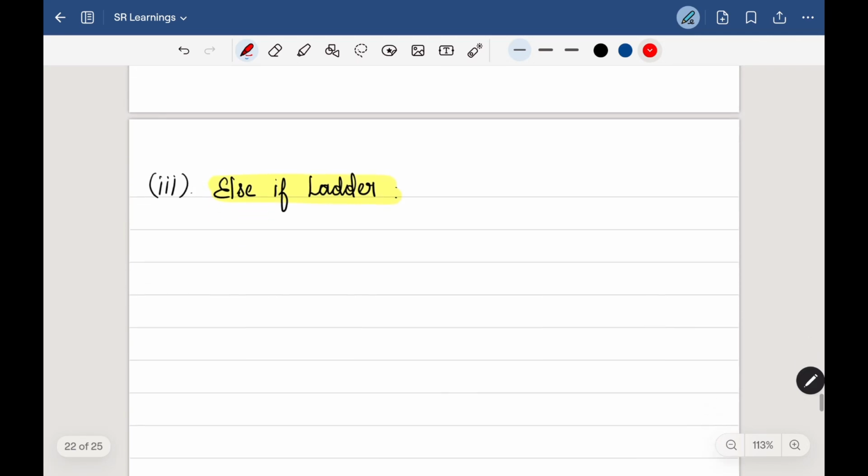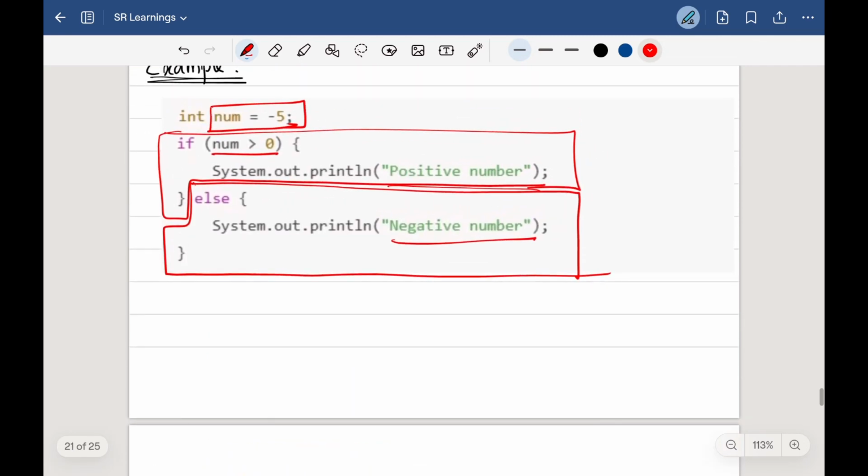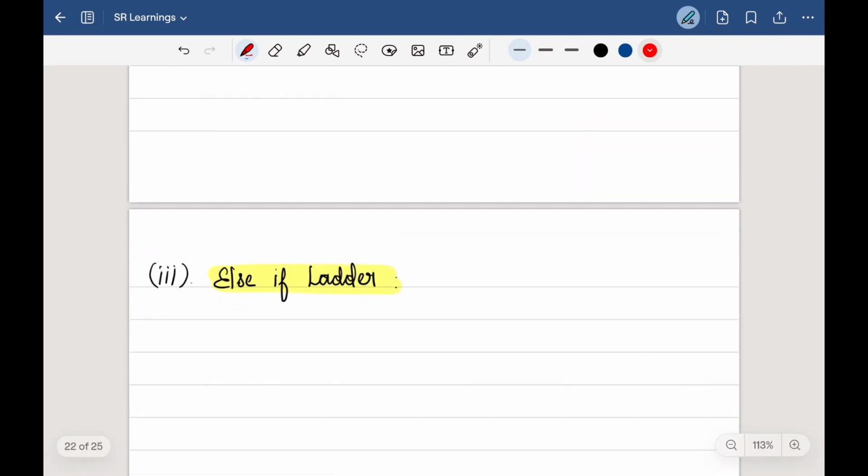Now let's see the next part, which is the else if ladder. Else if ladder is nothing but what if we have more than one condition in the else block. Here we have simply covered if the number is greater than 0, then it is positive number, otherwise we are telling negative number, right? But if we have multiple conditions to be checked when the first case won't work, at that time this else if ladder will help us.